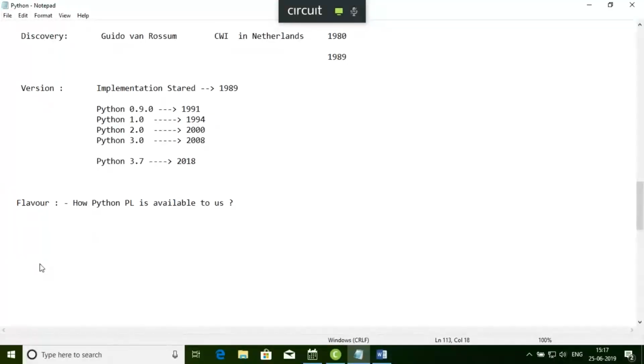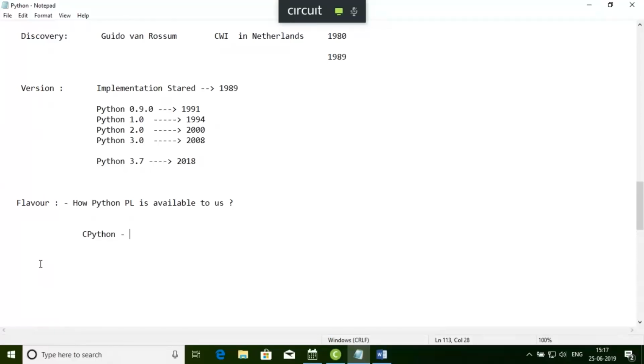You may have this C Python. Just remember this term, C Python. What is C Python? You may have heard these terms: C Python, Jython, Iron Python, PyPy, Ruby Python, okay, Anaconda Python. This type of different flavor is available. Okay, what does it mean? As for example, if I say C Python, what does it mean by this?